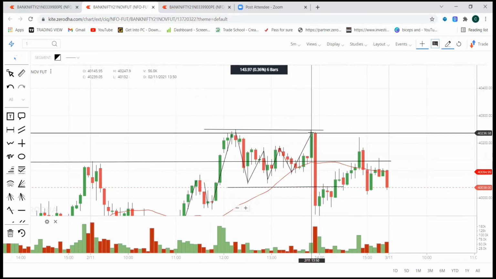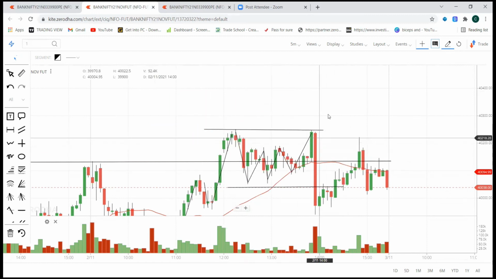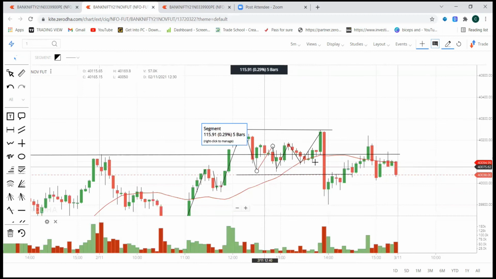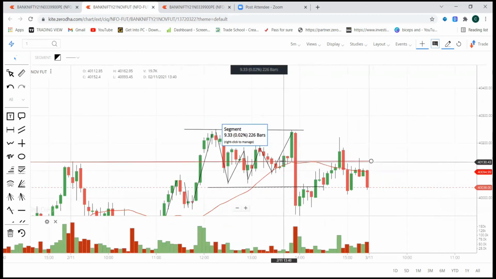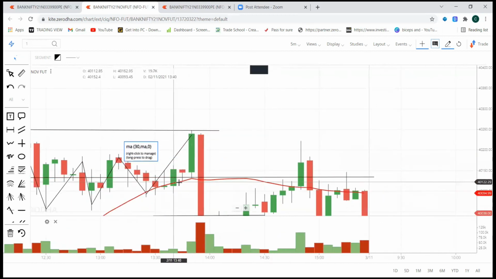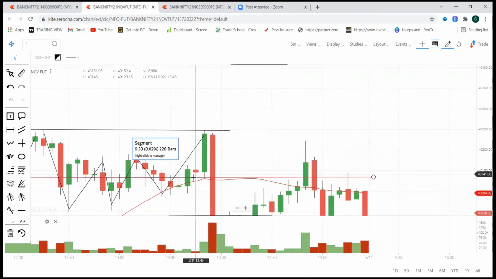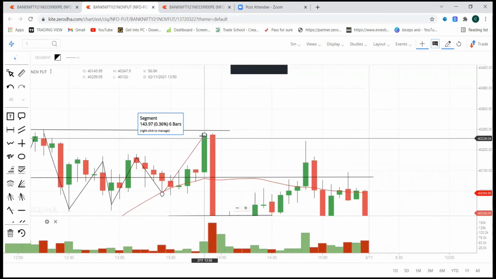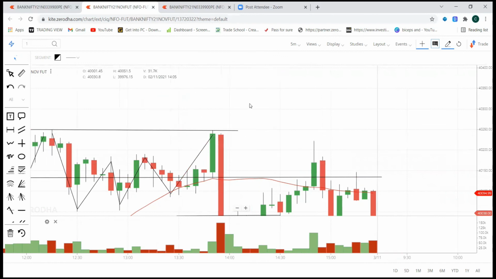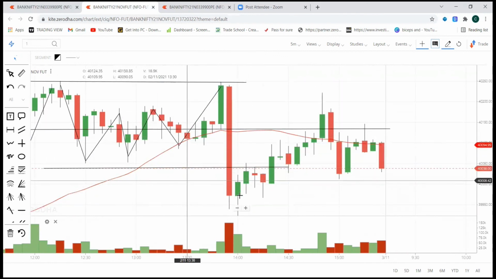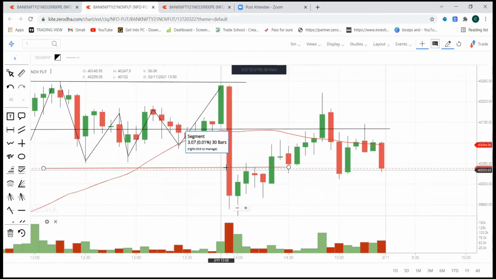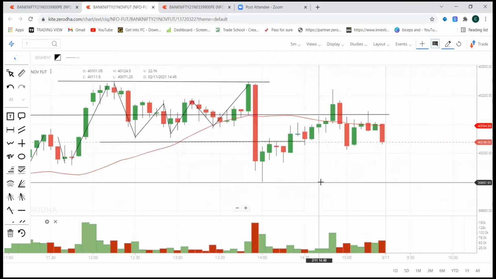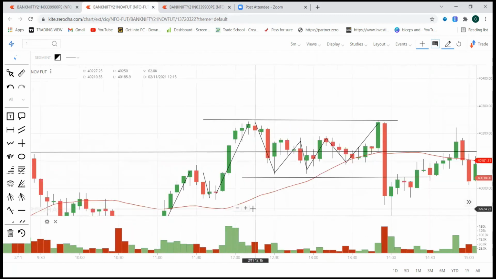Just like big players trapping retailers. After that, the market started ranging. Again at this particular point, it gave a strong bullish candle, hinting that it would shoot up, but it hit the previous resistance and started moving down. This is where all the retailers' stop losses would have been hit, and big players would have made money. So this is how a bull trap works.